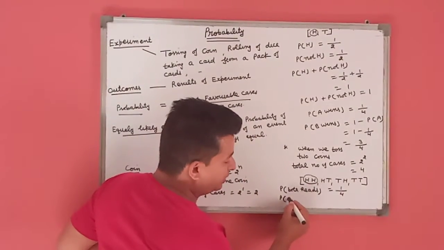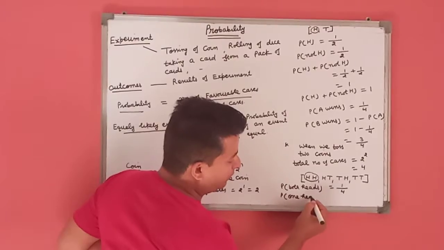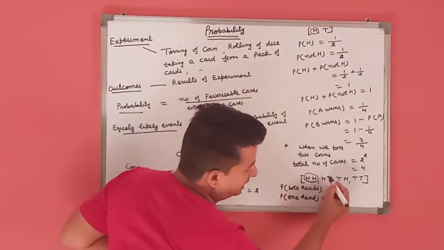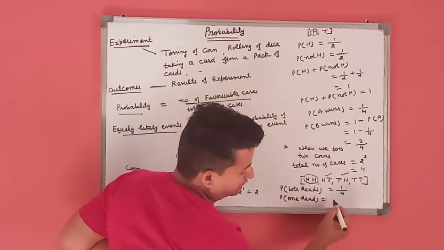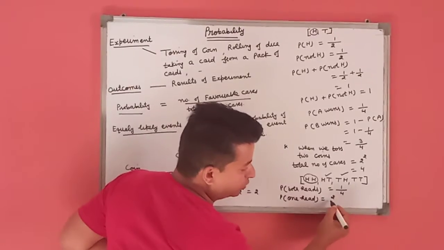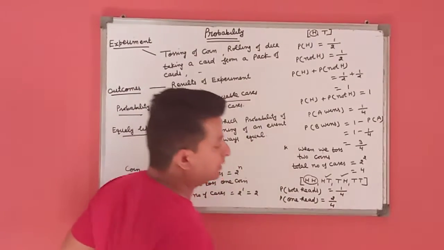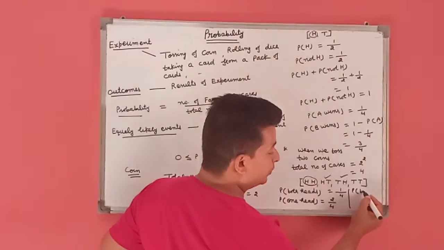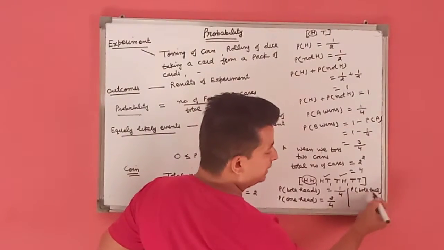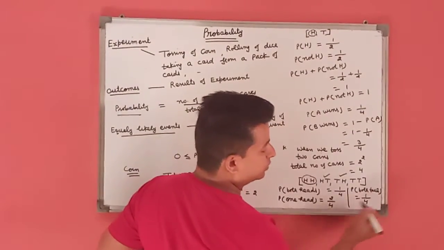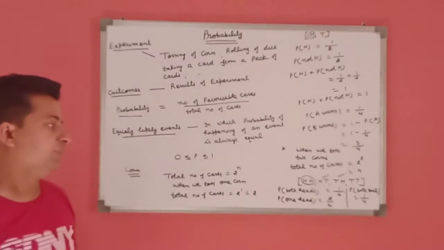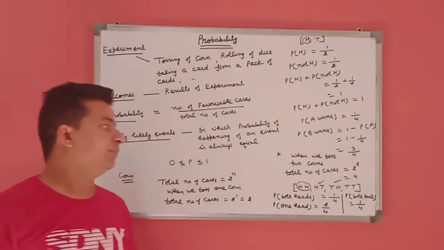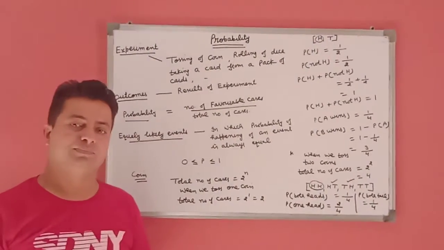If we find the probability of one head, meaning HT, TH, the favorable cases are 2 and the total number of cases is 4. If we find the probability of both tails, meaning TT, it's 1/4. These are the probabilities when we toss two coins.